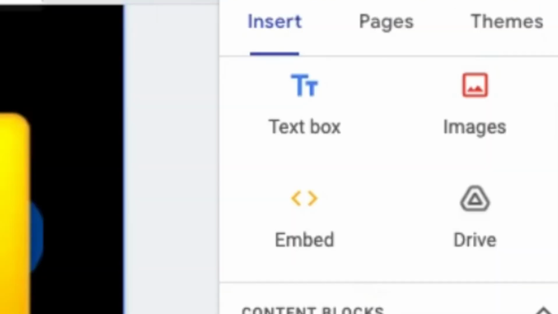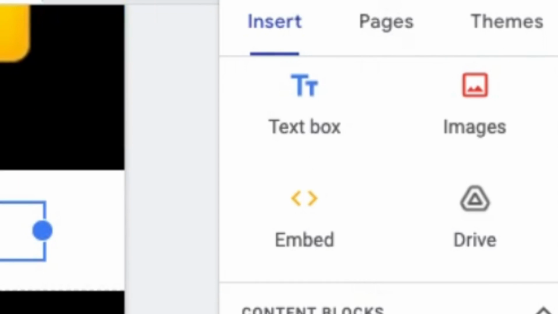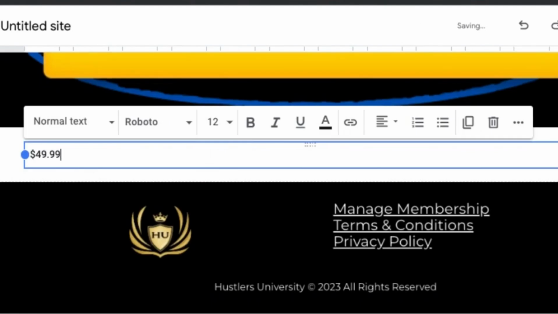So I'm going to come over to where it says text box. I'm going to click on that, and I'm going to put in $49.99, right? I'm going to put in USD, and then I'm just going to highlight this, and then I'm going to put in free at the side, right? So I'm going to come over to $49.99. I'm going to highlight all this, make this bold.